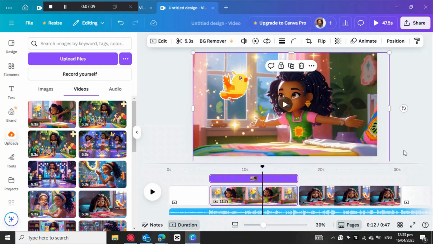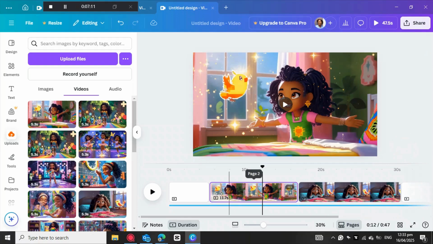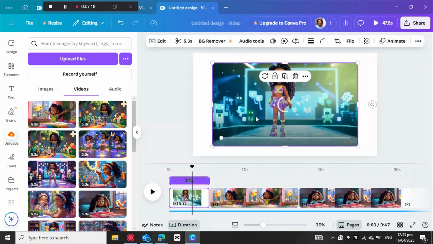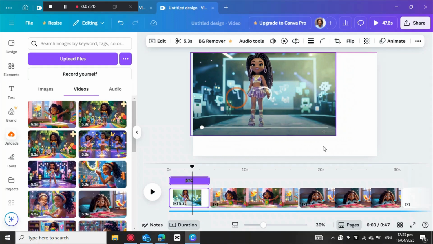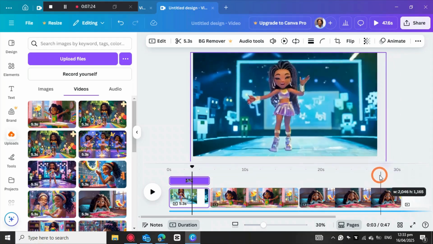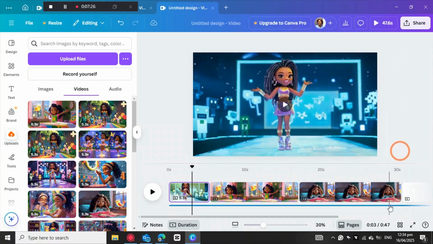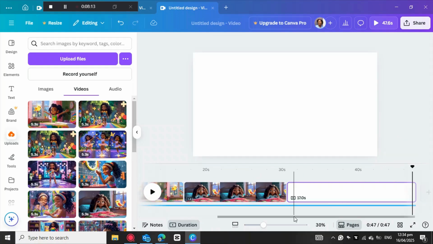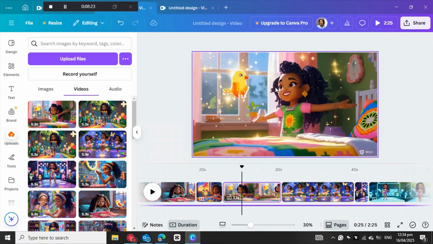So we can just leave it like this, and then we come here. So this one we're gonna put the video where she is dancing. So we're gonna put it like this, and then just do like that. Okay, and then we can just continue listening. You can just repeat the process until you are done with the other images. So at the end you will have something nice like this.